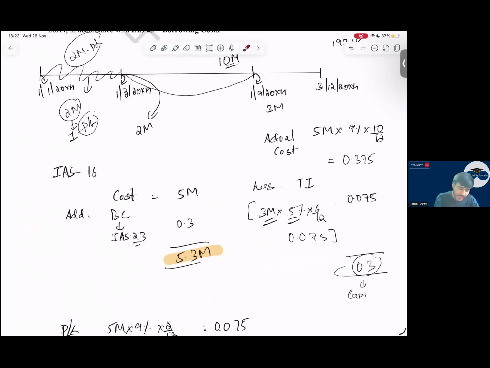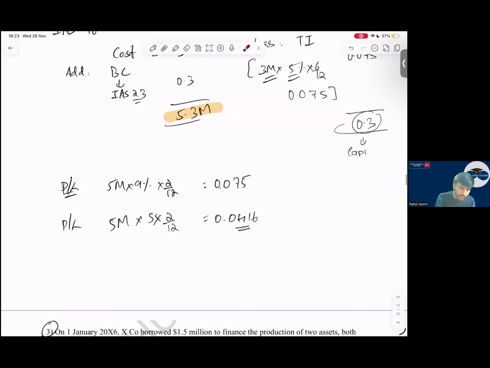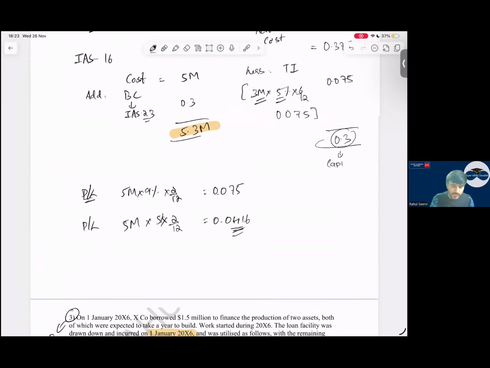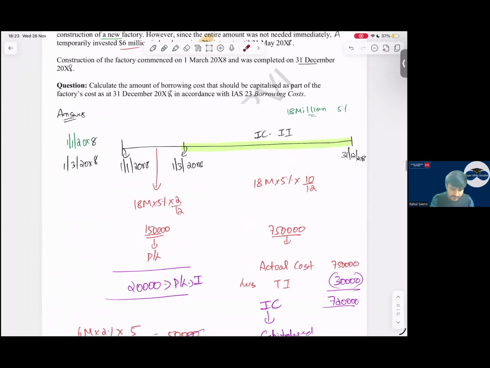So what will be the carrying amount of the asset? 5 million plus 0.3, that is 5.3 million. What is the amount that will go to P&L? So 5 million into 9% into 2 by 12, 0.075, and the 5 million that was invested for the 2 months into 5% into 2 divided by 12. This also will go to P&L. So with this, your specific borrowing is done.